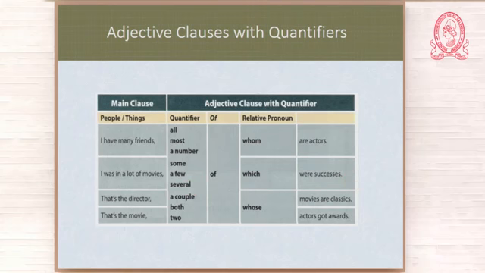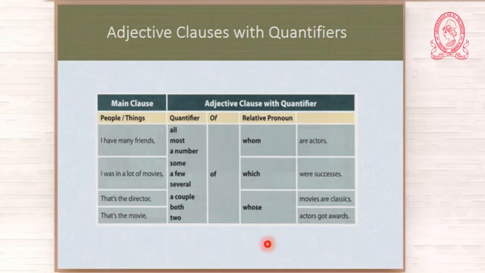Okay, now let us see the last two examples. Here you have this. Look at this line. This one from the beginning to the end. Okay, so you say, that's the director whose movies are classics. Okay? And the last one, then you follow this line. Okay, and then you say, that's the movie whose actors got it worse. Okay?